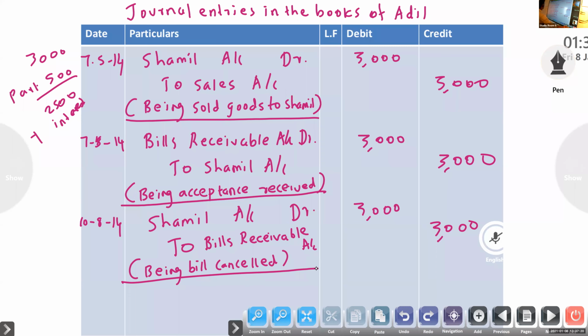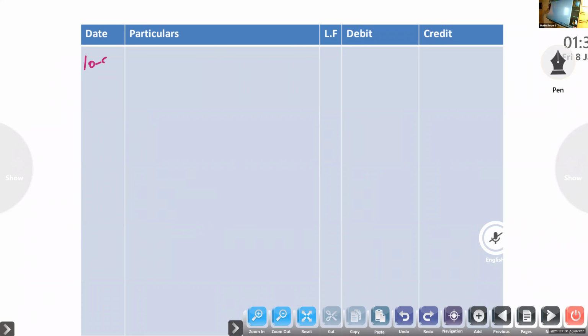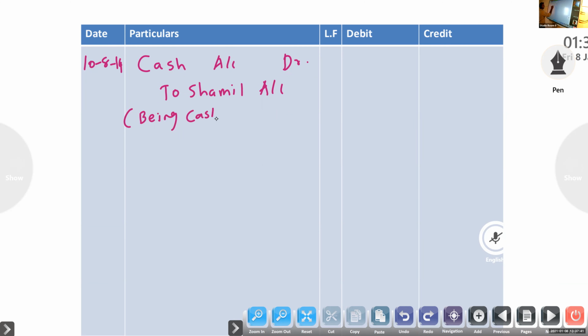Next entry, same date, 10/8/14, cash account debtor to Shamil, being cash received from Shamil, 500 we received. Okay, first cancel, then if any part payment is there, next part payment.